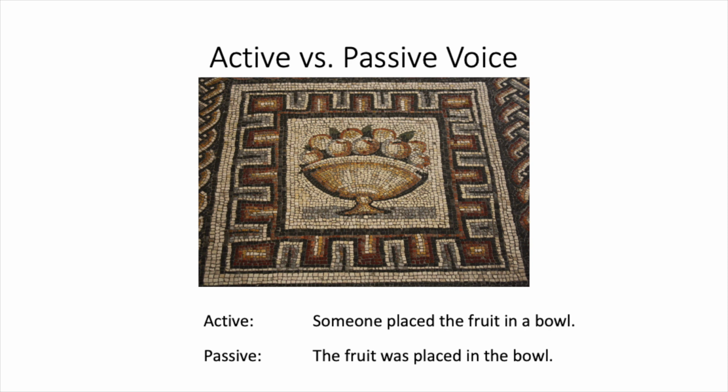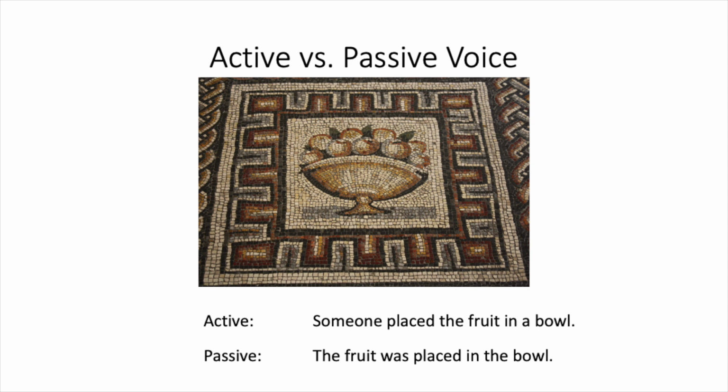However, with the passive verb, you don't always say who's doing the action or what did the action. You can just say the fruit was placed in the bowl. This means that the passive voice tends to be used a little bit more in science things where we don't know who or what is doing it, or is used to sort of hide guilt.